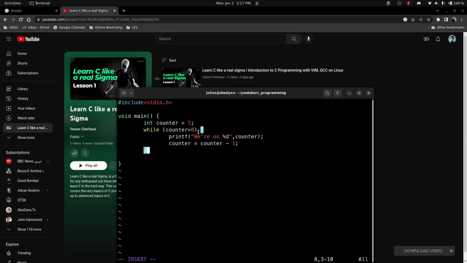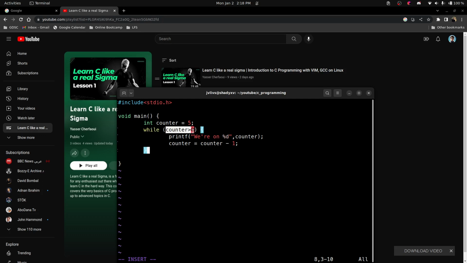Here I'm going to explain what I have just done. At first I declared a variable and initialized it with a value of 5, and then I put a loop condition, a conditional loop, which is the while loop. This condition says if the counter is still greater than 0, then keep doing whatever you're doing. This is the whole thing that you need to understand: the while loop works with conditions. This is the first thing that you need to keep in mind.